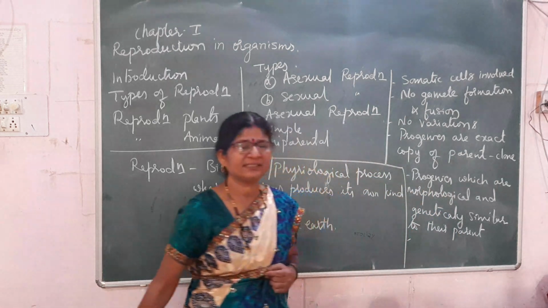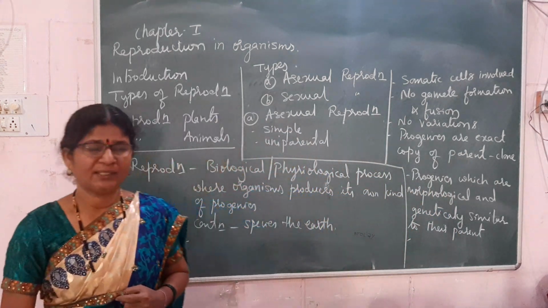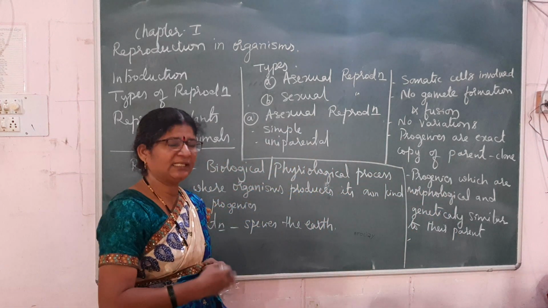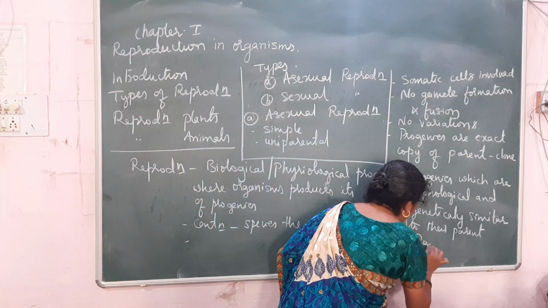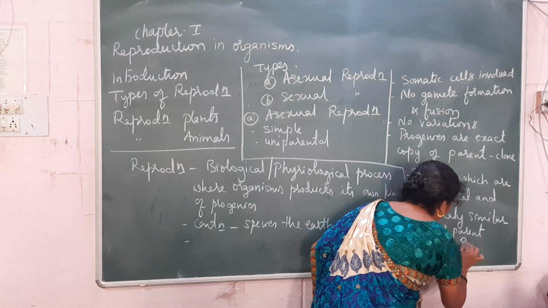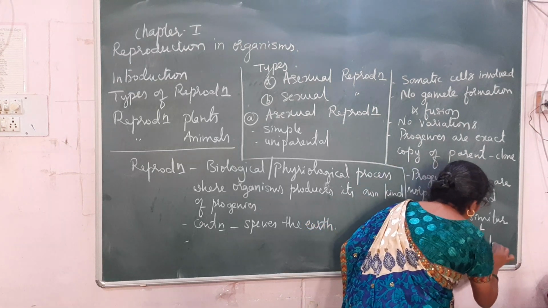And here, as it involves a simple mitotic cell division, the rate of reproduction is faster.